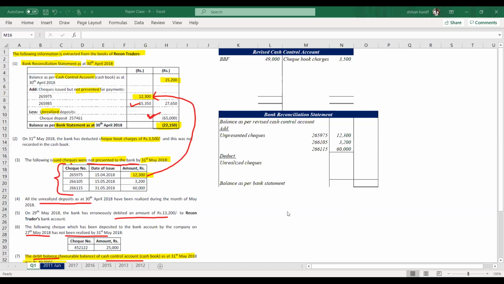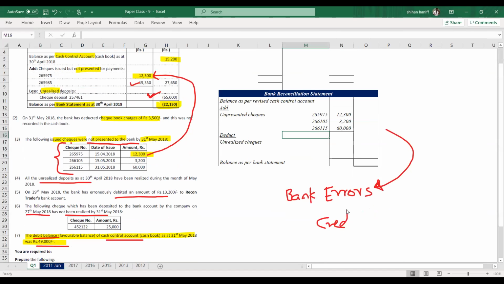Bank errors. Now, carefully listen. Bank errors, we have to record in the bank reconciliation statement. If the bank has erroneously credited, then the bank balance is more, therefore we will add.